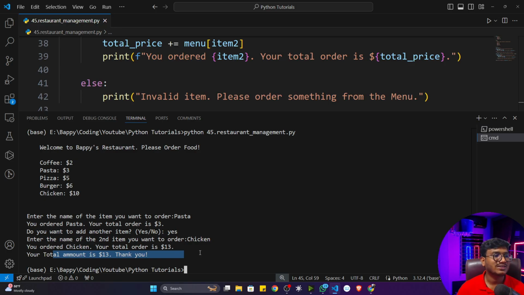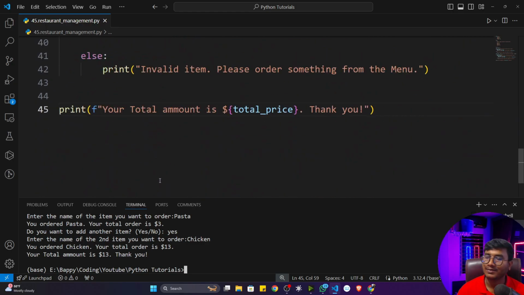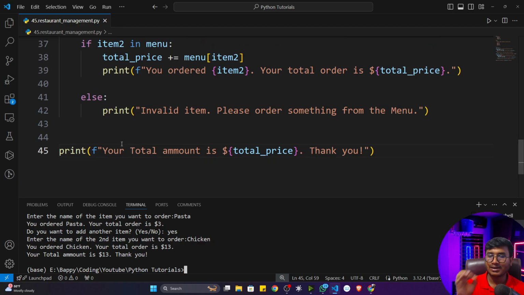Thank you. So that's how this application is working fine. This is a basic application we have developed with the help of Python and the dictionary data structure. Going forward, we'll also implement more advanced applications. I hope you like this project, guys, and please try to write the code from your end. Definitely this part will be more clear. Now I think you are getting how to use the concept whenever I'm solving any kind of problem statement. That is the idea.